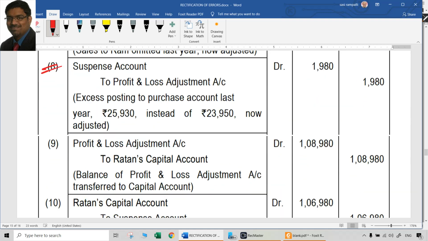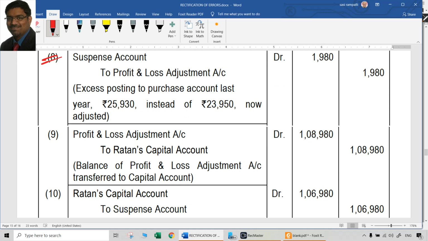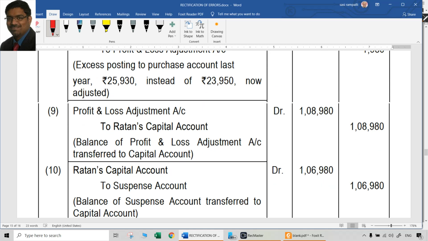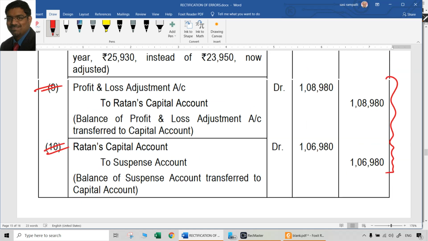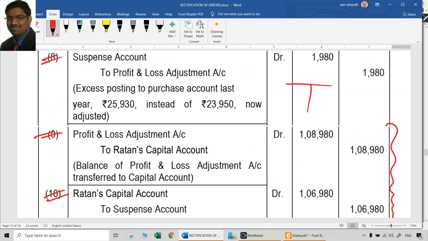But as I told earlier, whenever you have this type of situation, the balance of the P&L adjustment account and the balance of the suspense account, you better transfer to the capital account. Don't forget these entries. Also pass these entries. Whatever the balance of the P&L adjustment account is, prepare a small working note having a P&L adjustment account and a suspense account. Post all the entries related to the suspense account and P&L adjustment account only. Don't post any other entries, and find out the balance and transfer that to the capital account of the owner.